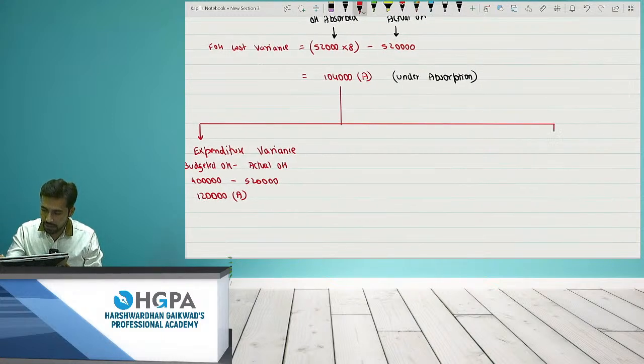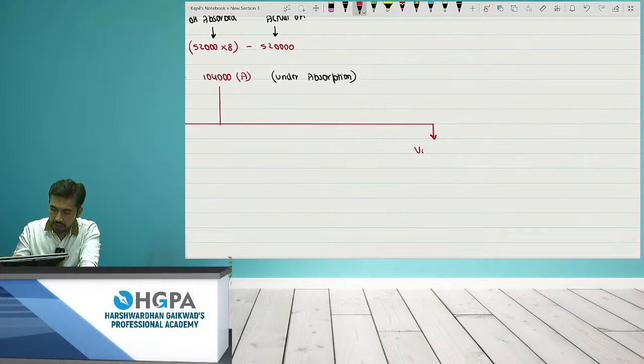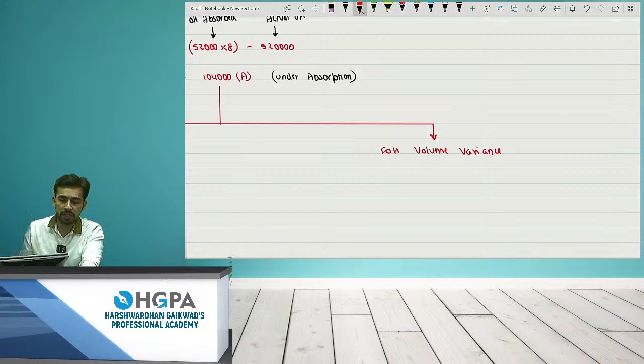So can I say the next variance should be 16,000 favorable? I know what the answer is, right? 120 and 16. So this is the answer, but what is the next answer? What is the variance known as? This variance is known as the volume variance. What is known as the volume variance? That is FOH volume. Now please pay attention, volume.